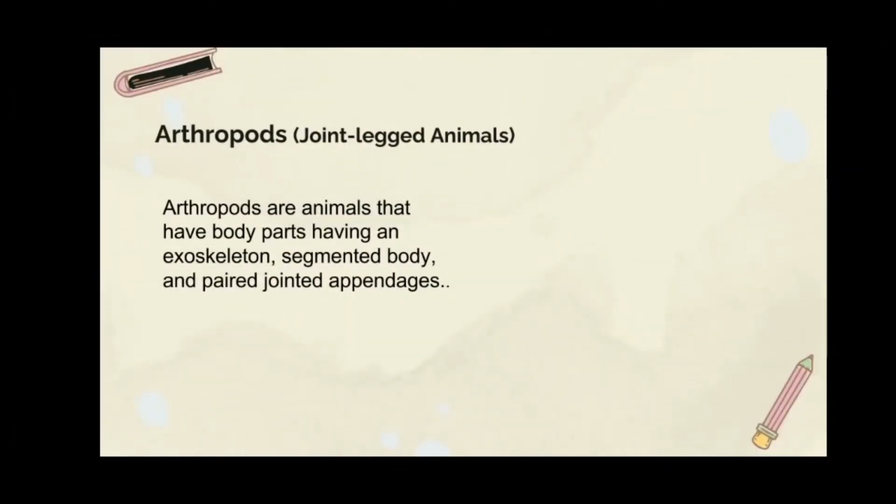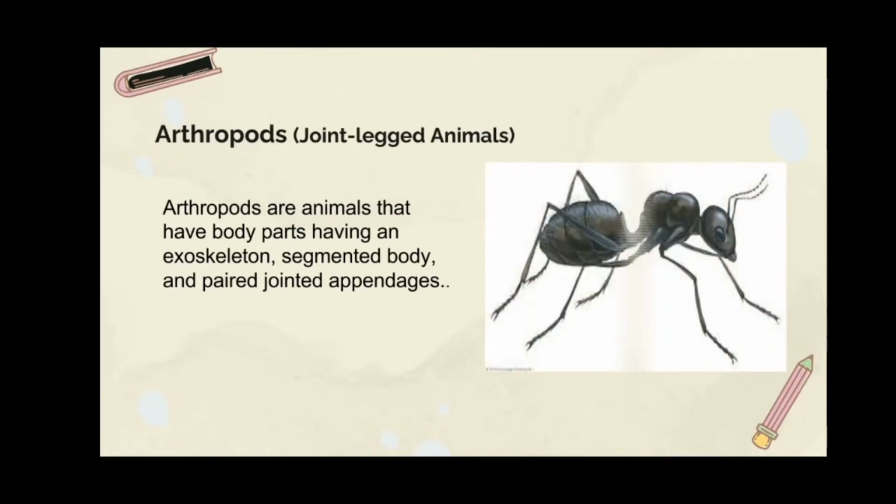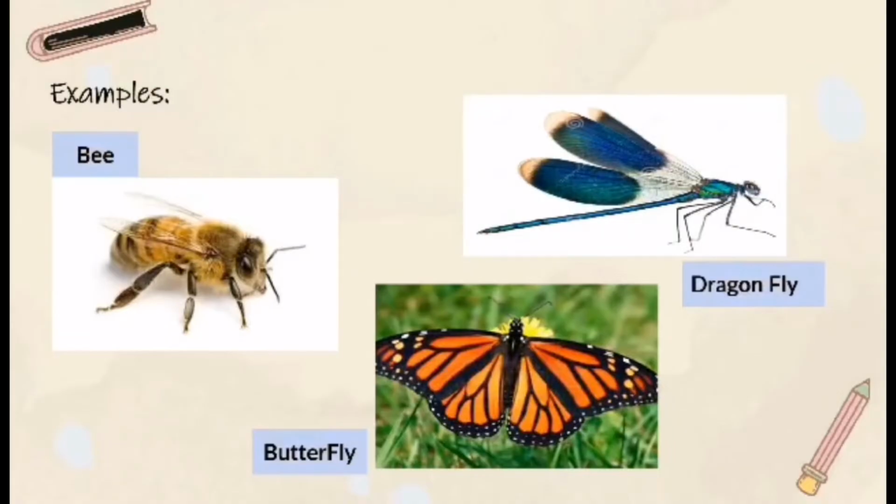Arthropods are joint-legged animals. Arthropods are animals that have body parts having an exoskeleton, segmented body, and paired jointed appendages. Examples of arthropods are the bee, the butterfly, and the dragonfly.